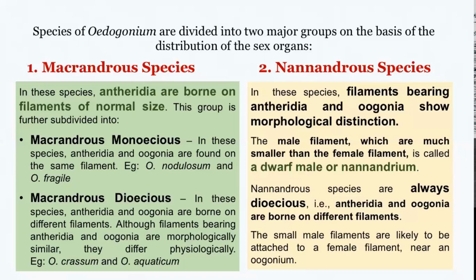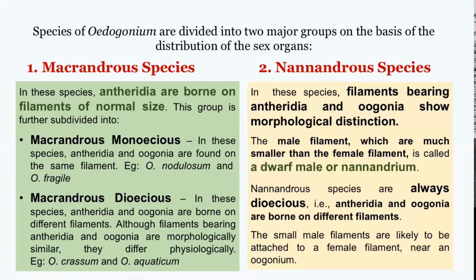That means antheridia and oogonia are born on different filaments. They look morphologically similar, but they are physiologically different. You can see such dioecious types in Oedogonium crassum and Oedogonium aquatica.